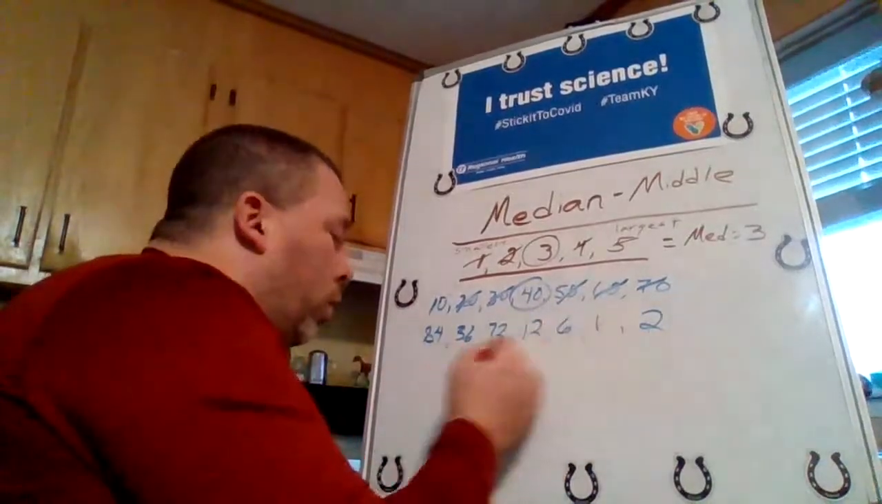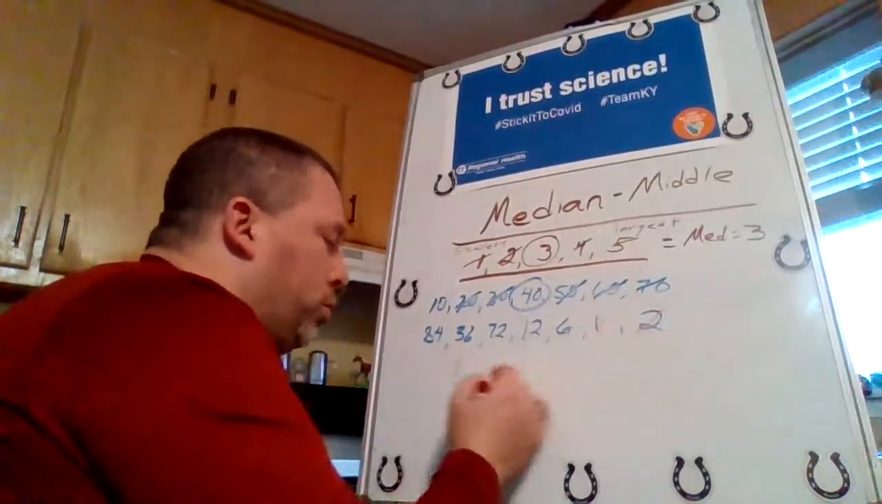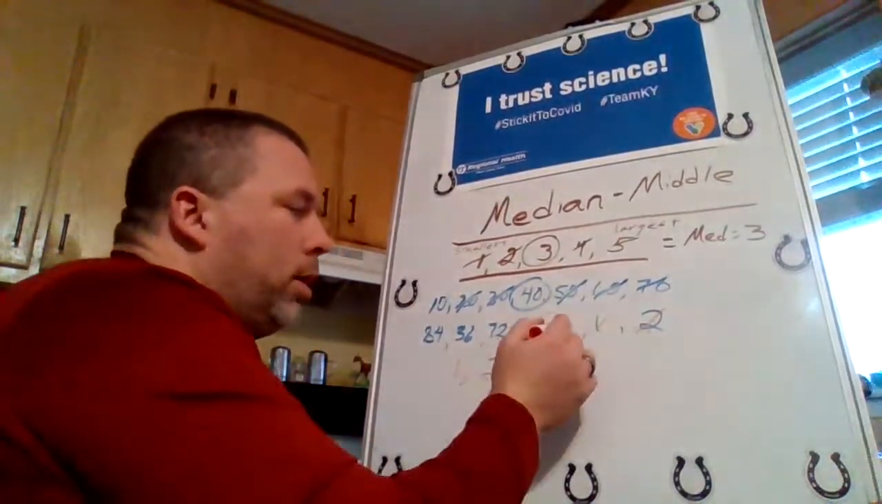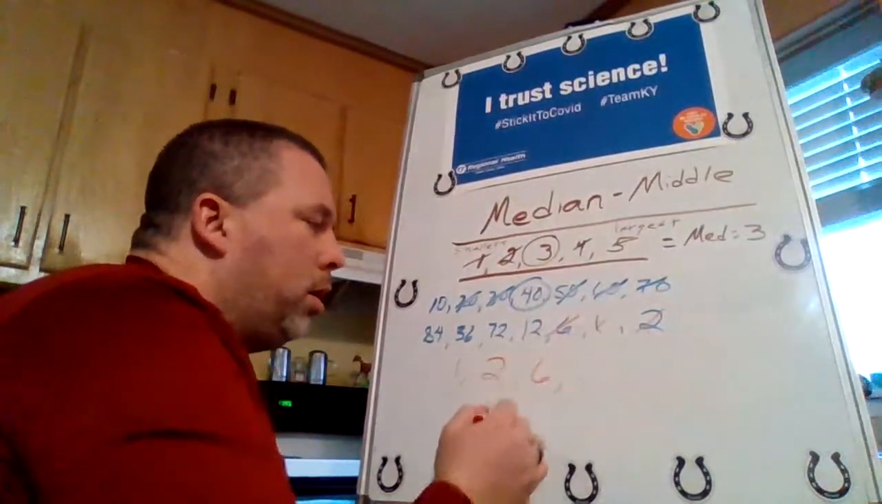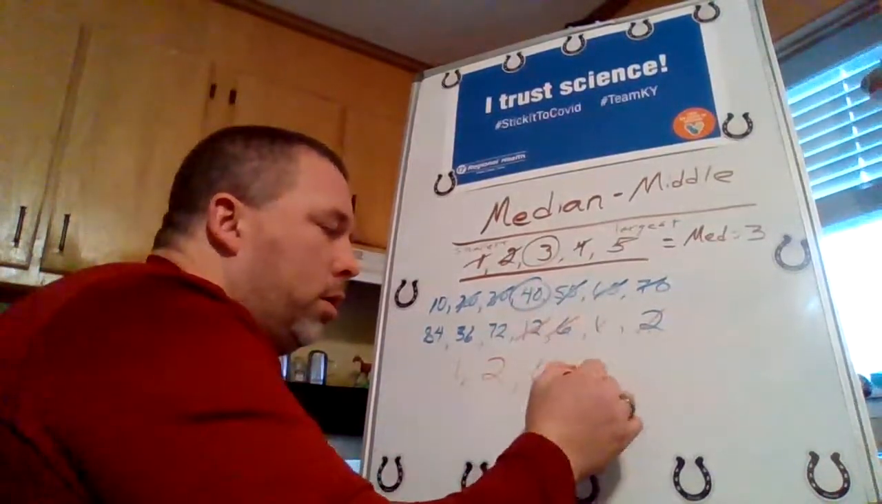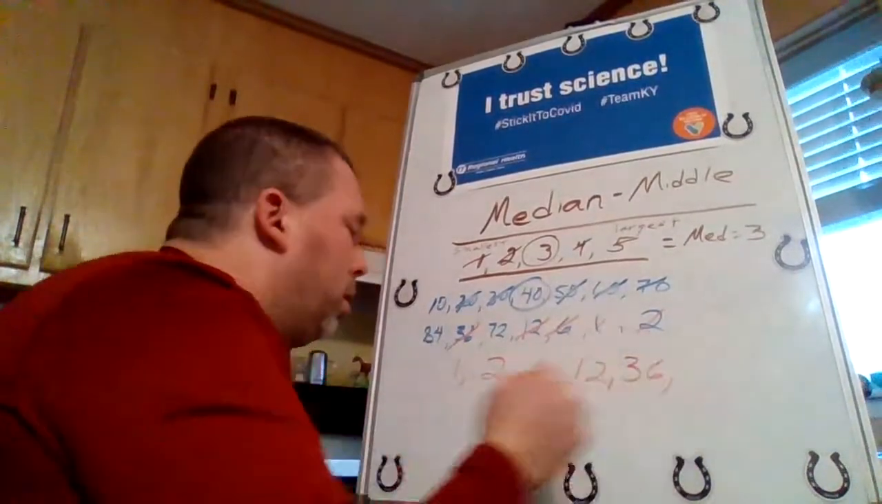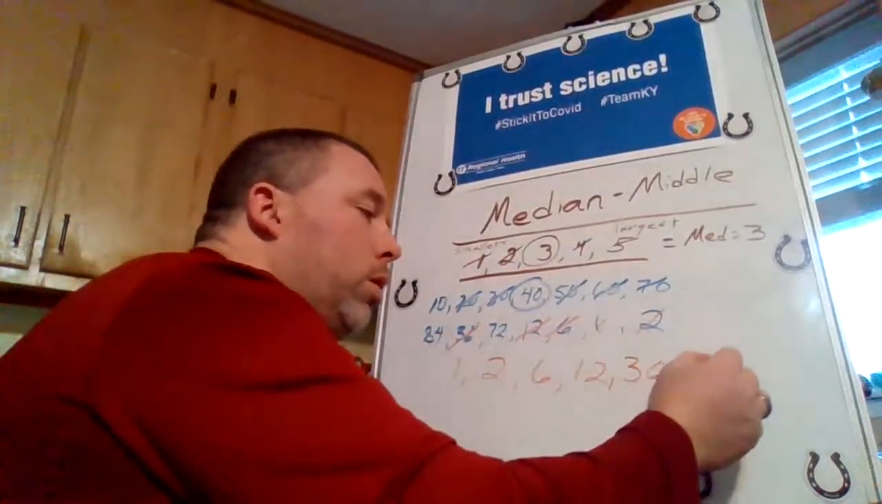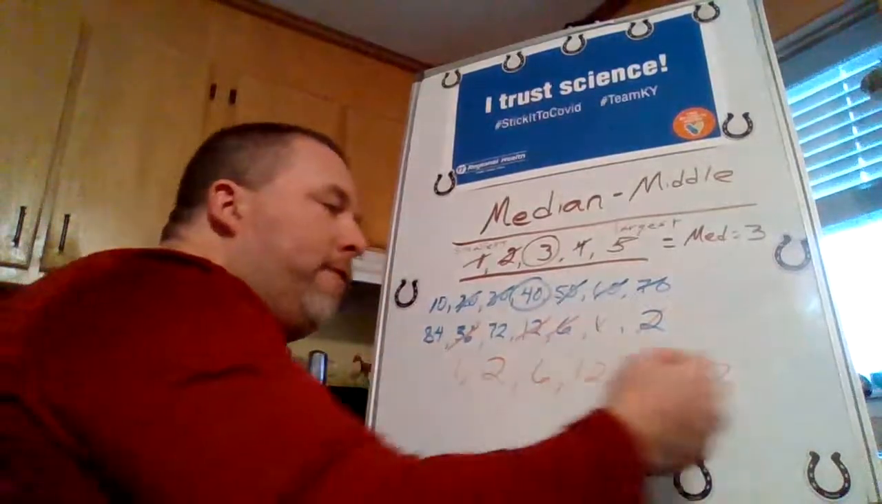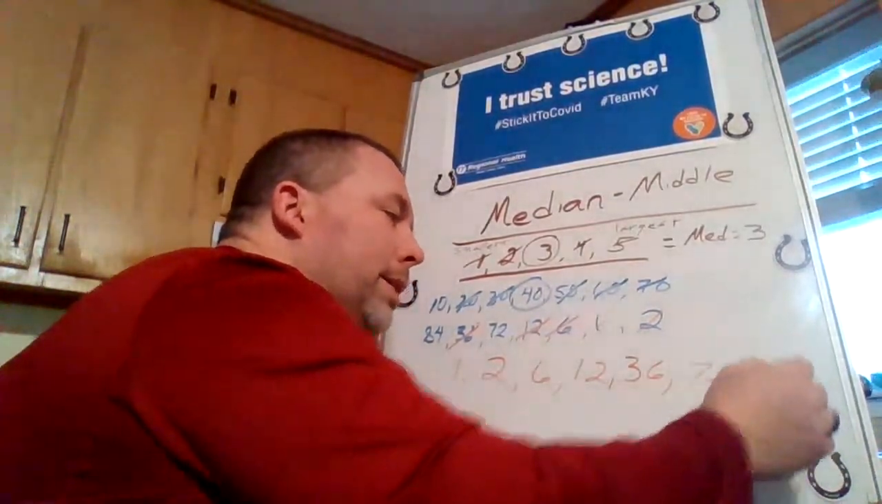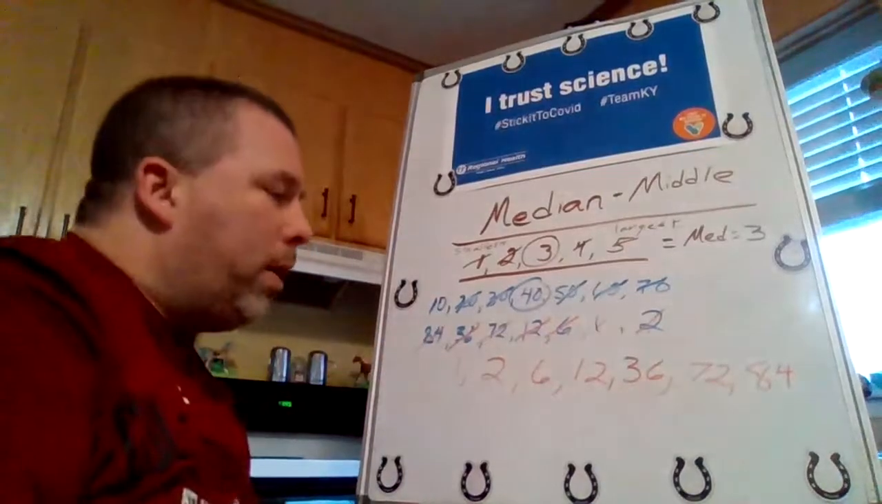So 1, 2, 6, 12, 36, 72, 84. Okay, see that? All right, so now we're ready.